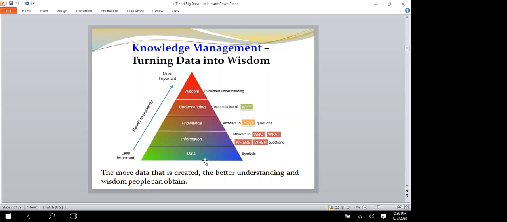So next it will go to information. Information is a collection of data that is arranged and ordered in a consistent way.